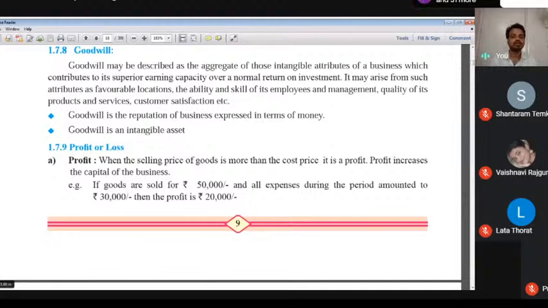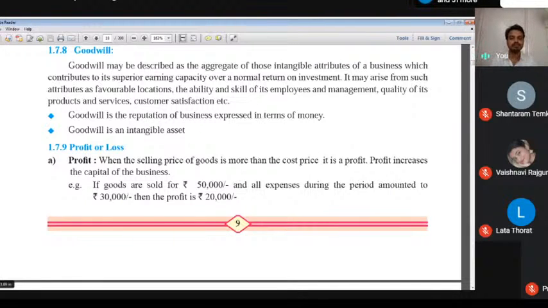Second thing, profit and loss. Earlier we have discussed about profit: income over the expenses, that's what we call profit, and expenses over the income, that's what we call loss. When the selling price of goods is more than cost price, it is a profit. If I purchase a bike for 15,000 and sell it in the market for rupees 51,000, I received 36,000 as a profit.